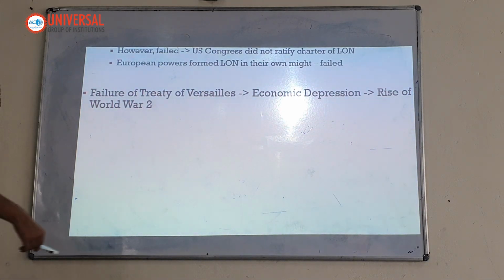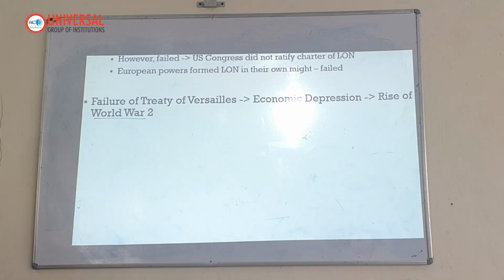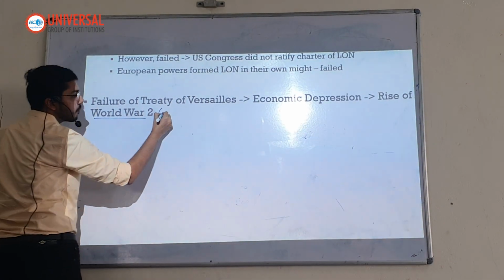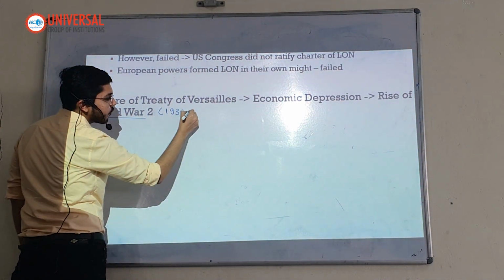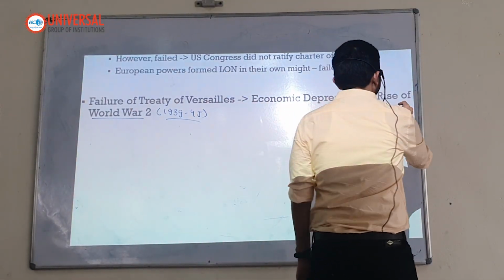This is the rise of Adolf Hitler. Very briefly explaining World War II because there is paucity of time. This is from 1939 to 45. What happened? This is the rise of Adolf Hitler.